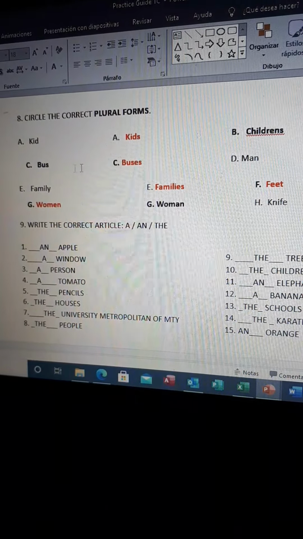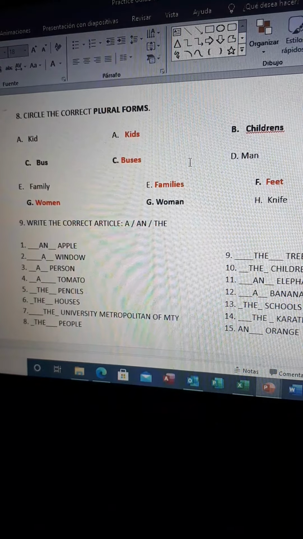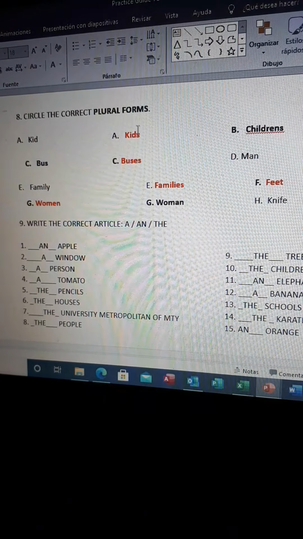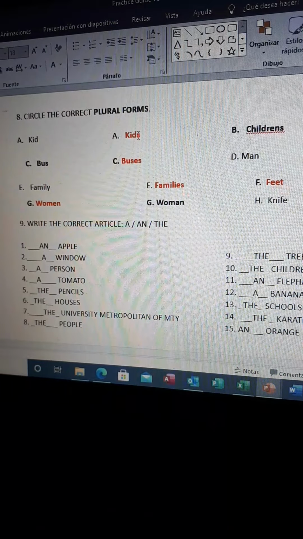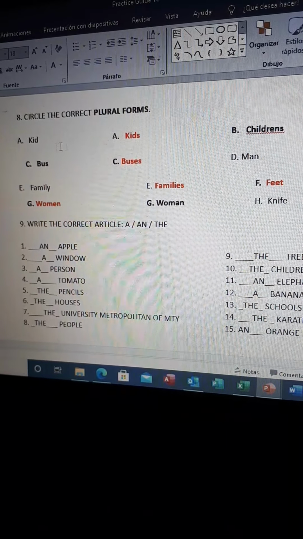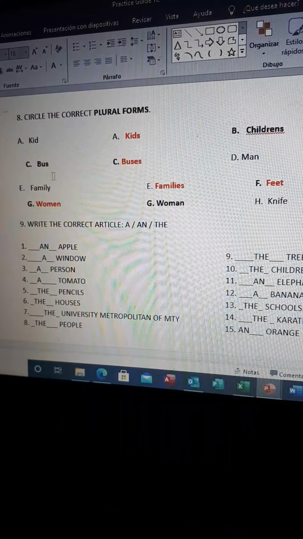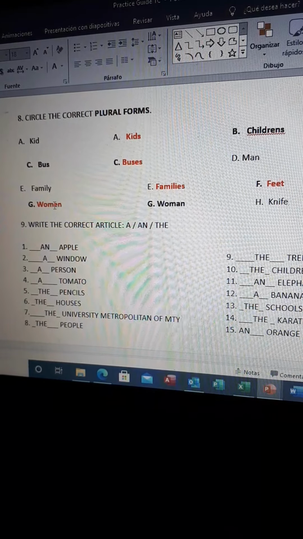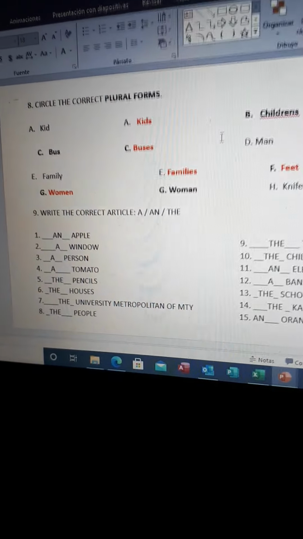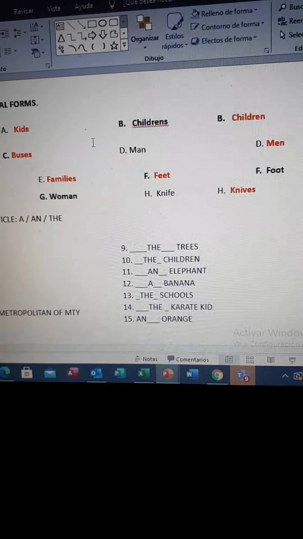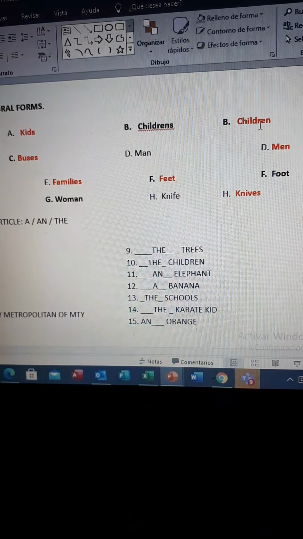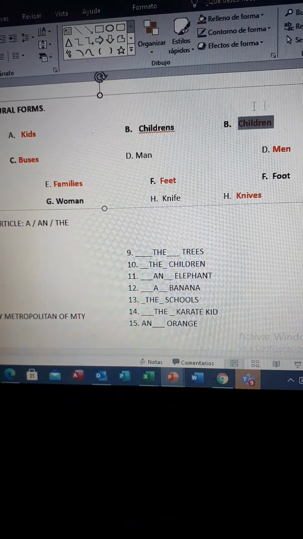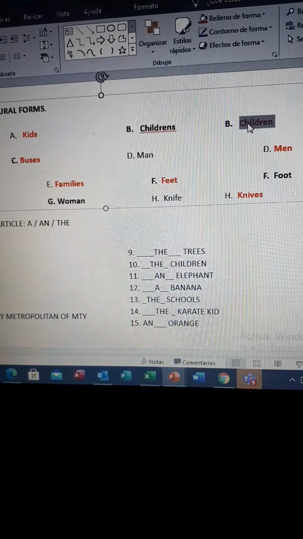Okay, this is another exercise to work with the plural form. The ones that are in red are the plural form. Kid, kids. Bus, buses. Family, families. Woman, women is the plural. Also for children, it's not correct to say children's. Children is the one that is correct. This is already in plural form, okay?